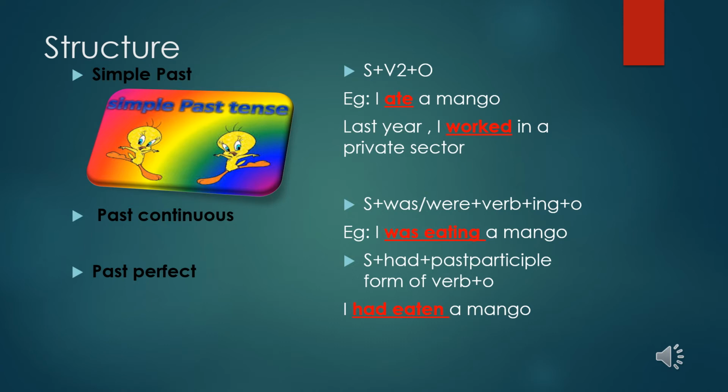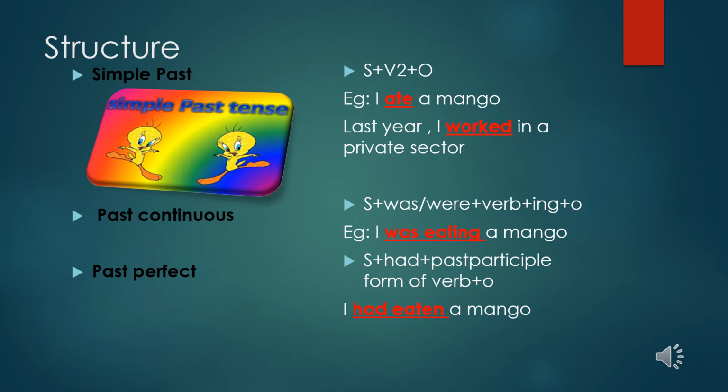Past participle form of the verb, when I say, it is the V3 form of the verb. So from here onwards, children, when we say V3 form of the verb, you need to know that it is the past participle. When we say V2 form of the verb, you need to understand that it is the past tense of the verb, and V1 means the present tense of the verb.